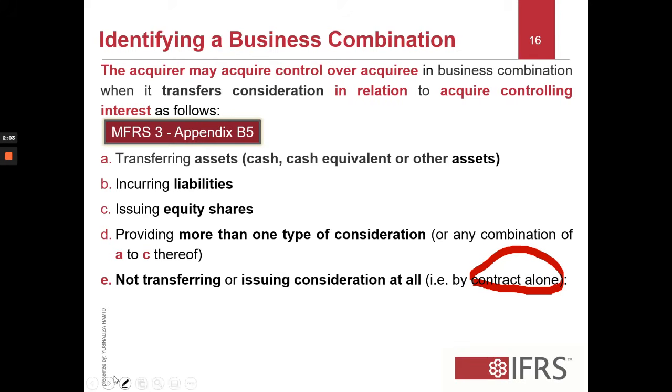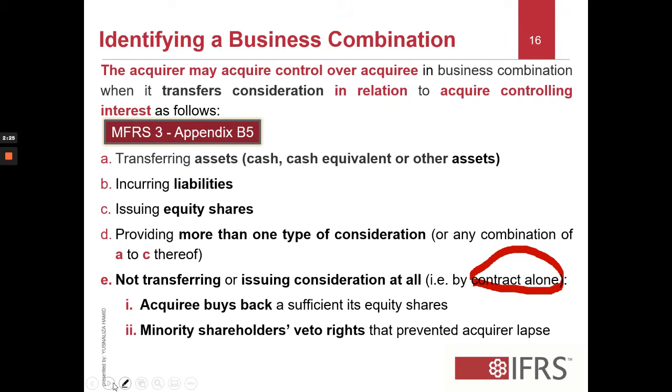Maybe there is some arrangement that enables you to get control and as a result have the business combination through a contract. Or maybe the acquiree buys back sufficient equity shares, and therefore that enables you to have control. Or maybe the veto rights of minority or non-controlling shareholders, which previously prevented the acquirer, have lapsed.